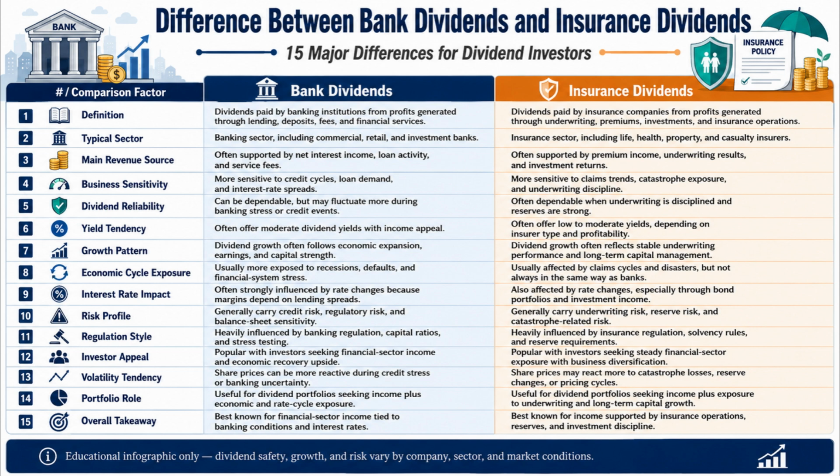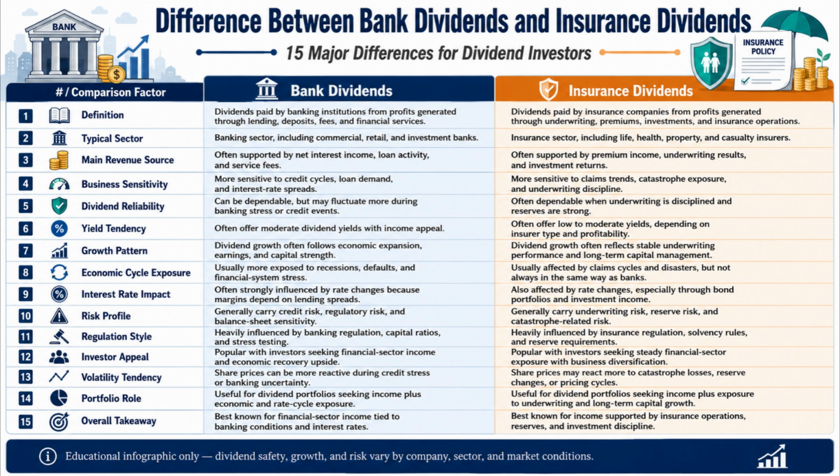Number 14. Bank dividends are useful for dividend portfolios seeking income plus economic and rate cycle exposure, whereas insurance dividends are useful for dividend portfolios seeking income plus exposure to underwriting and long-term capital growth. Number 15. Bank dividends are best known for financial sector income tied to banking conditions and interest rates, whereas insurance dividends are best known for income supported by insurance operations, reserves, and investment discipline.